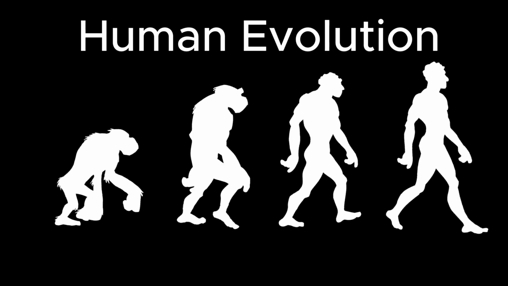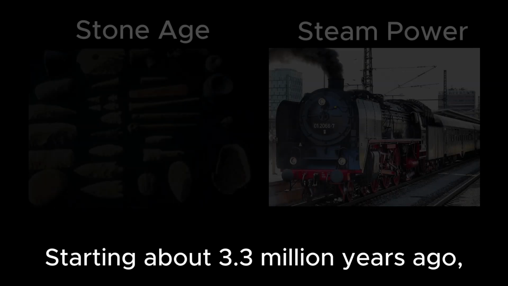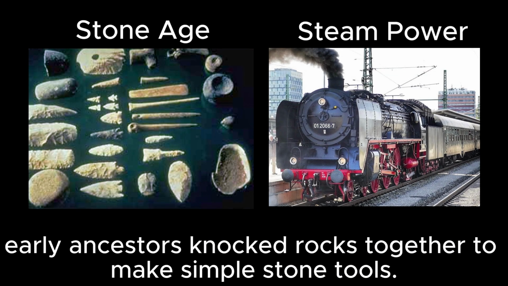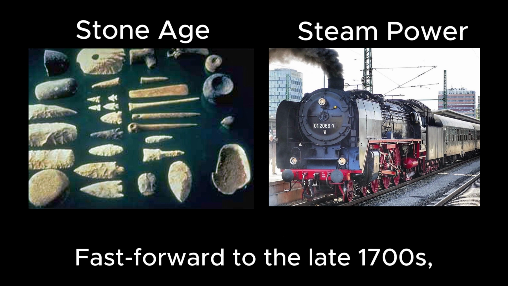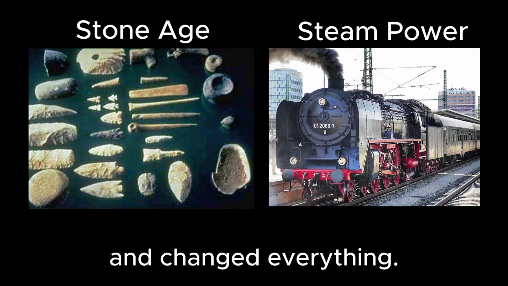300,000–200,000 years ago, anatomically modern Homo sapiens appeared in Africa. Starting about 3.3 million years ago, early ancestors knocked rocks together to make simple stone tools. Fast forward to the late 1700s, James Watt's steam engine upgrades kicked off the Industrial Revolution and changed everything.